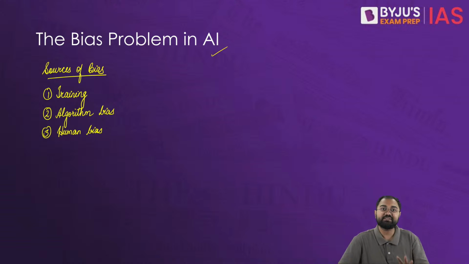So in all those cases, we see that the biases can come even from the humans who are designing the system. And that's why when you look at the impact of the bias, it can first lead to a lot of discrimination against maybe marginalized or underrepresented groups,